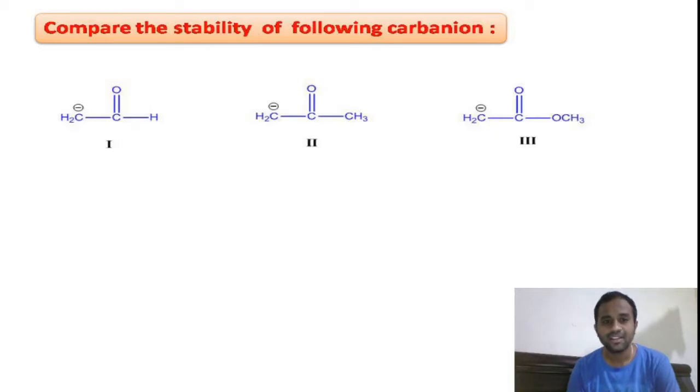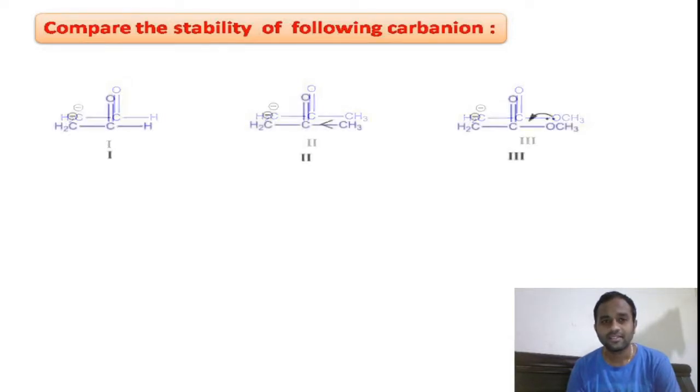If you see, in the aldehyde, the carbonyl group is attached to the hydrogen atom. In keto, the carbonyl group is attached to the methyl group. In ester, the carbonyl group is attached to the methoxy group. And here, if you look at the second structure, the methyl group connected to the carbonyl group is a plus I group. It releases the electrons towards the carbonyl group.